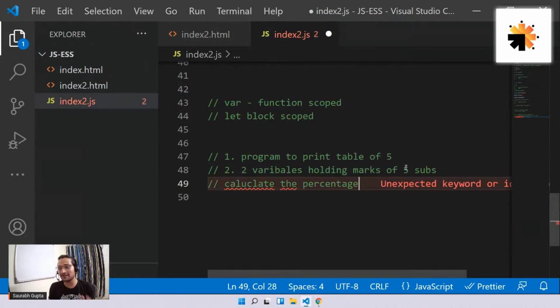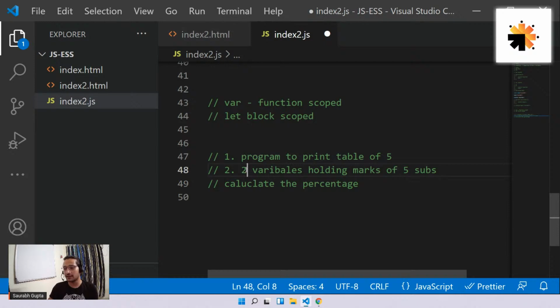I know it's very easy, but this is what I want you to do, because tomorrow we'll talk about functions, arrays, and that's when the programs will become much bigger and better. But for now, this is fine. Because of these programs, you'll at least practice conditions and loops once, and that's what I want. So very simple programs. Write a program to print a table of 5.